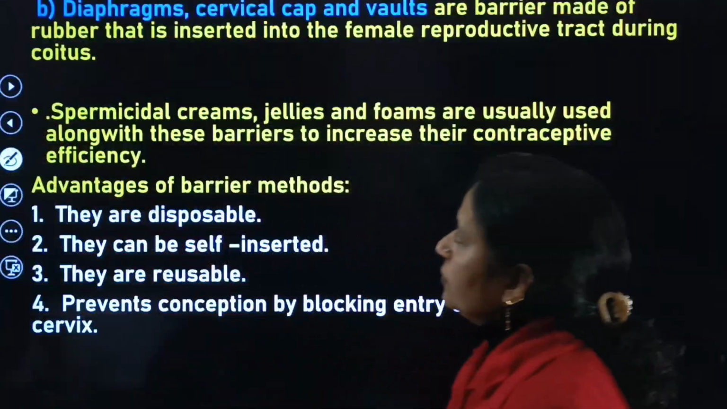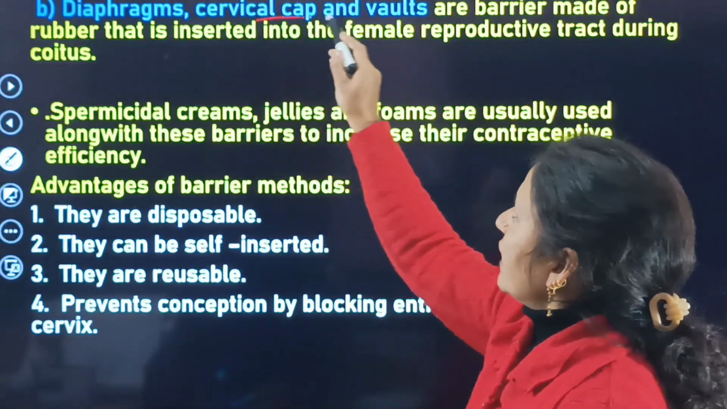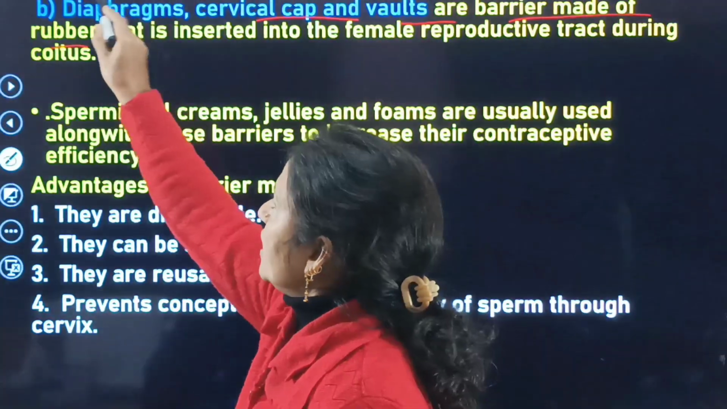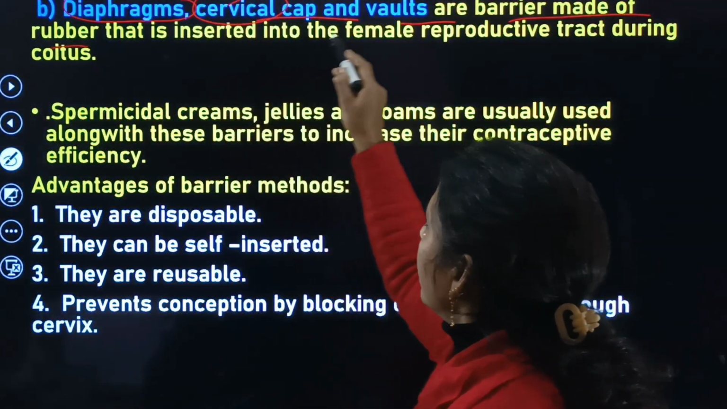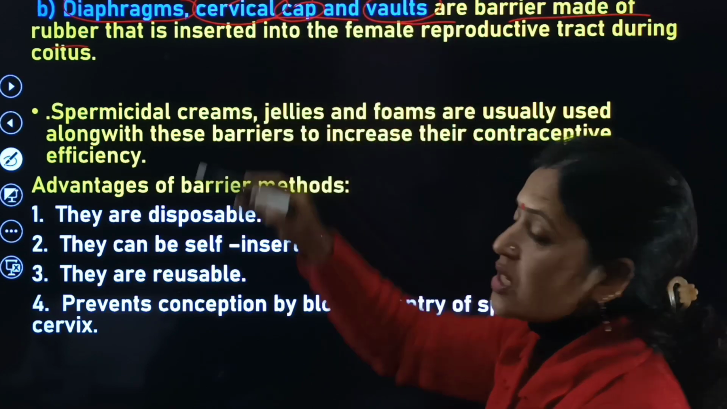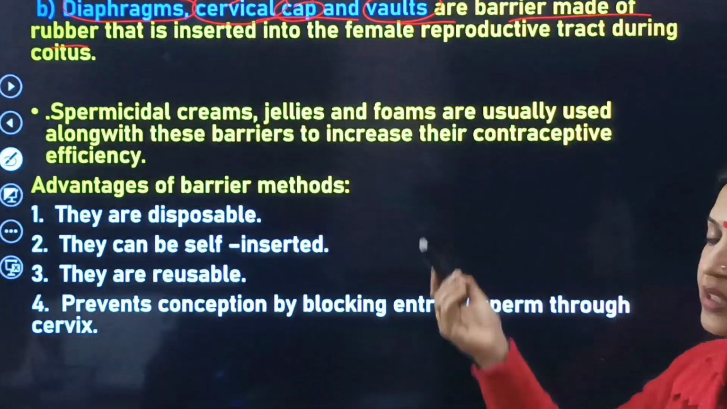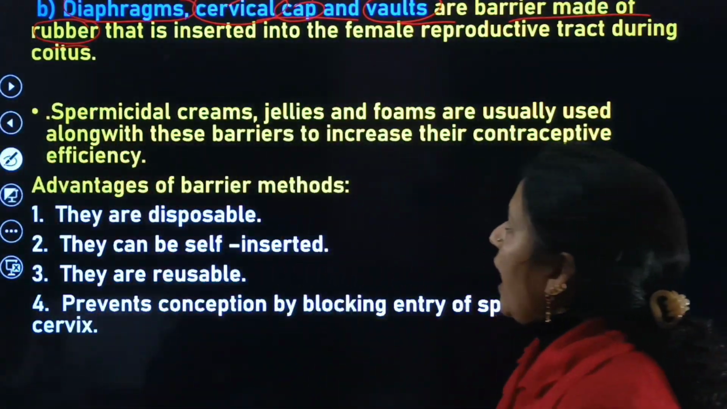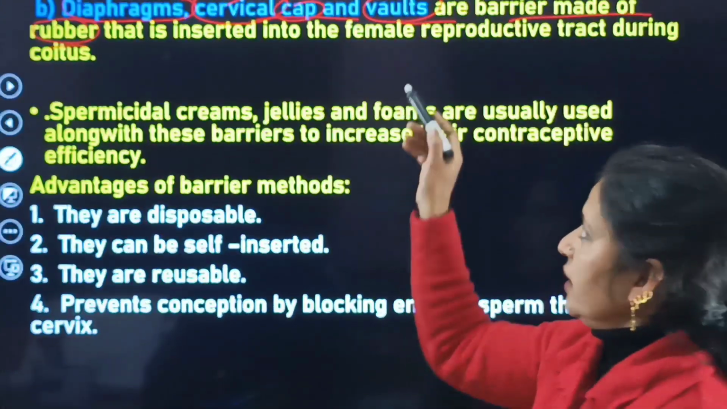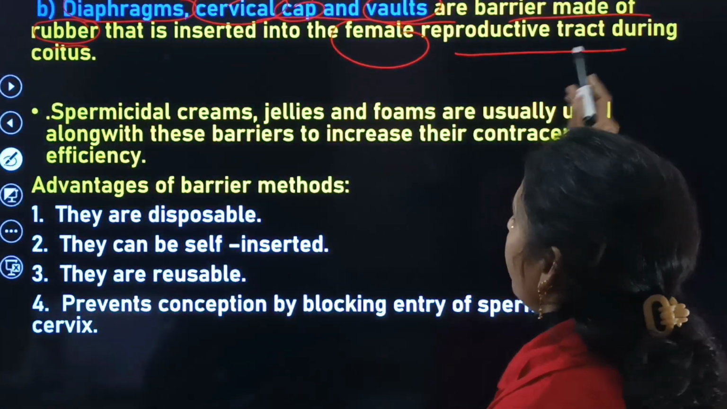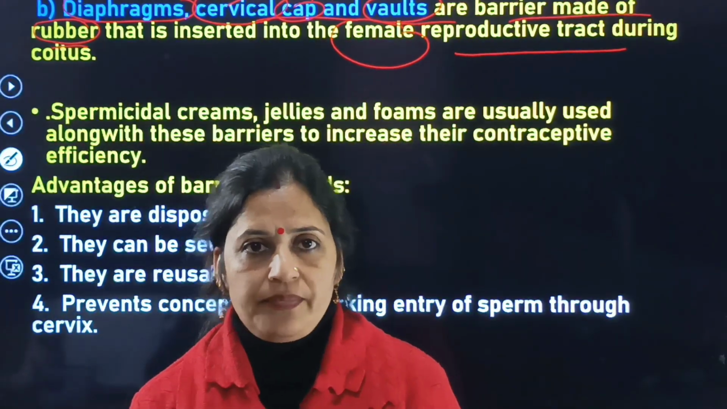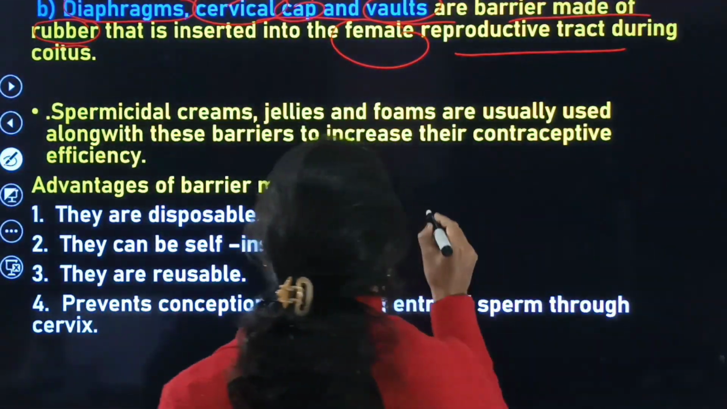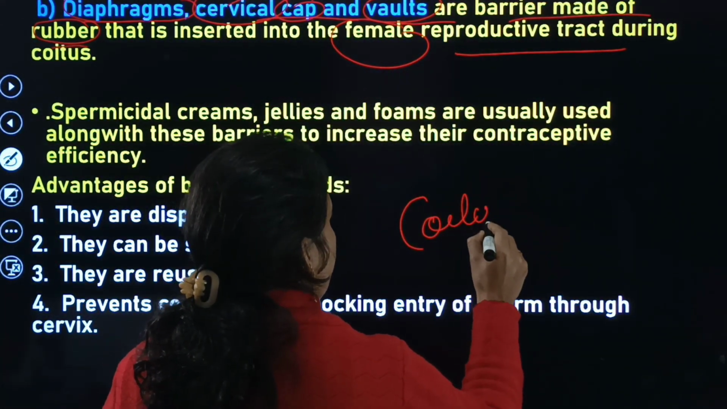Next are diaphragms, cervical caps and vaults. They are barriers made of rubber, especially the diaphragm, cervical cap as well as vaults. These are specially inserted into the female reproductive tract during coitus.